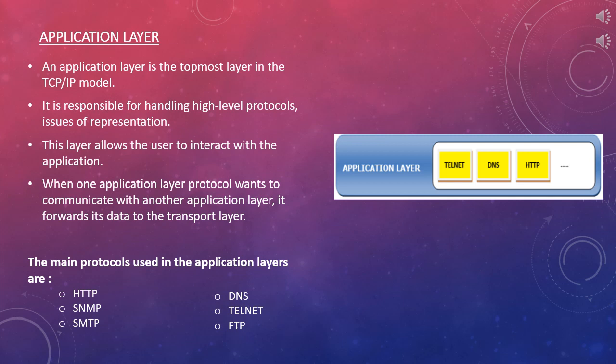Next is Telnet. It is an abbreviation of Terminal Network. It establishes the connection between the local computer and the remote computer in such a way that the local terminal appears to be a terminal at the remote system. And the last one is FTP. FTP stands for File Transfer Protocol. FTP is a standard internet protocol used for transmitting files from one computer to another computer.